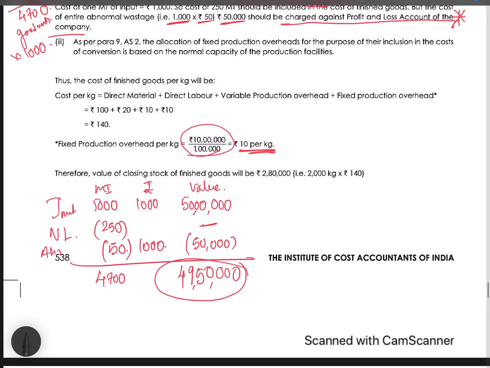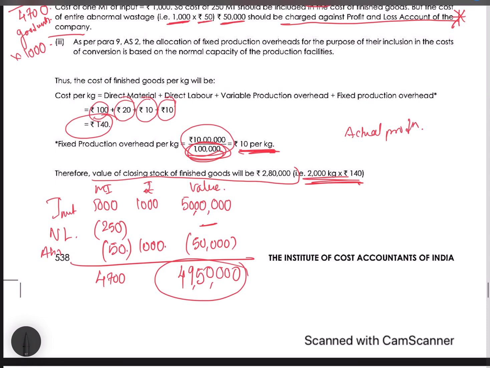Okay, so if we add all this, like direct material per kg, labor per kg, variable per kg, and fixed production overhead per kg, then we get a cost of 140 per kg, and that we will multiply with our units of inventory, and we will get the value of closing stock of finished goods. So here we have to find the per unit on the basis of normal capacity and not on the actual production. Okay, this we have to remember for fixed production overhead.